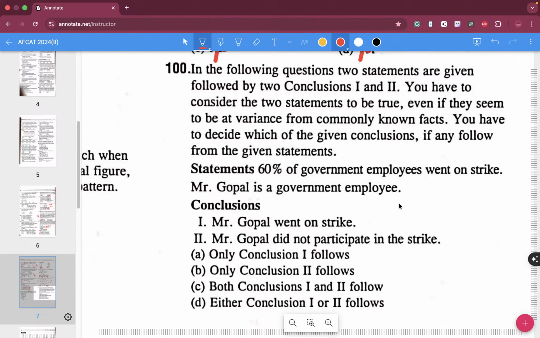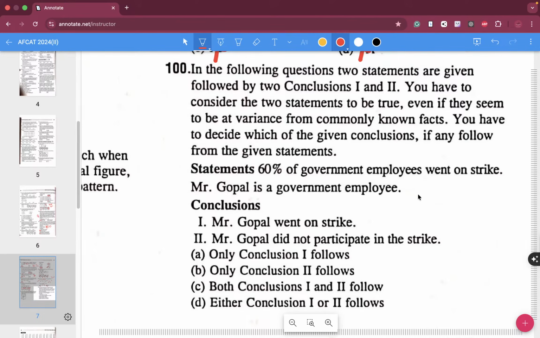In the following questions, two statements are given, followed by two conclusions. You have to consider the two statements to be true, even if they seem to be at variance from commonly known facts. You have to decide which of the given conclusions, if any, follow from the given statements. Statement 1: 60% of government employees went on strike. Statement 2: Mr. Gopal is a government employee. Now this is an interesting question.